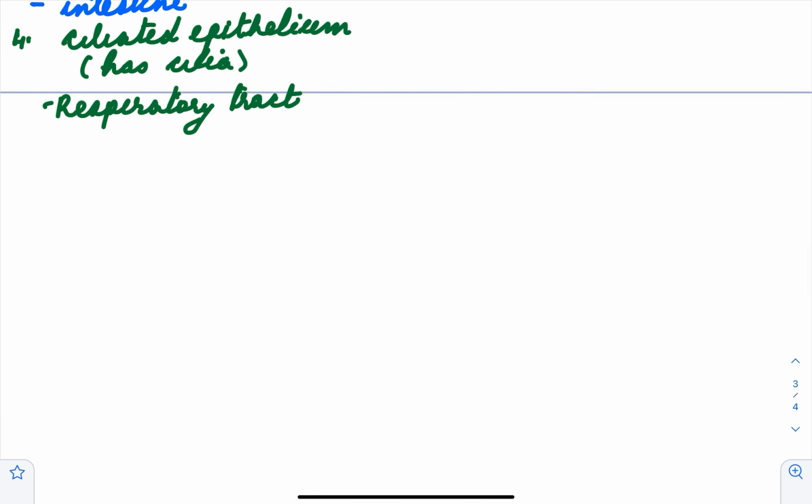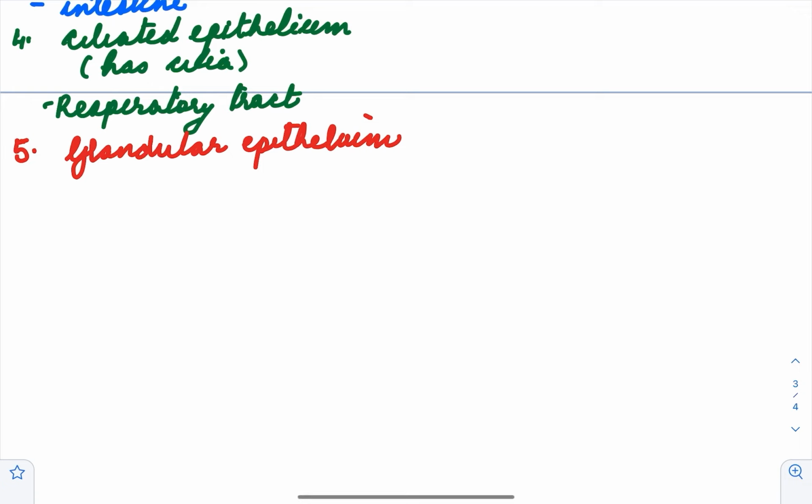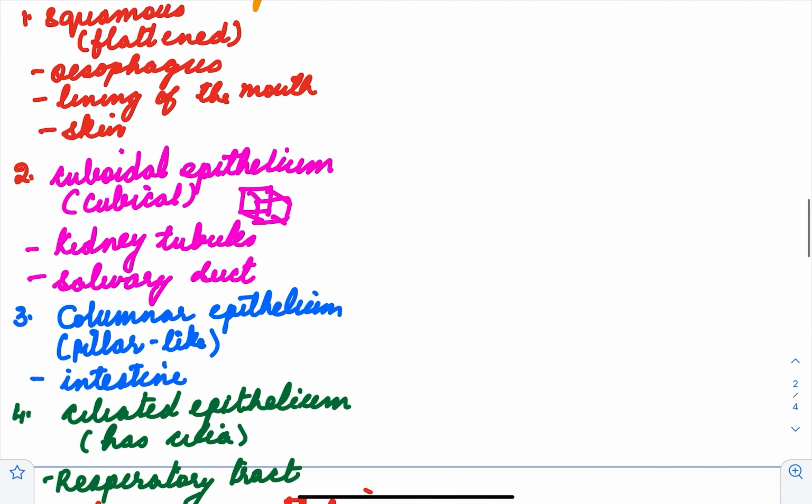And the fifth one I forgot. The fifth one here is your glandular epithelium. As the name suggests, the epithelium cells fold upon itself, forming gland-like structures and also produce secretions. So the function of glands is that it releases certain juices, right? It gives out certain secretions. So such an epithelium acts like a gland. So we have done 5 categories.